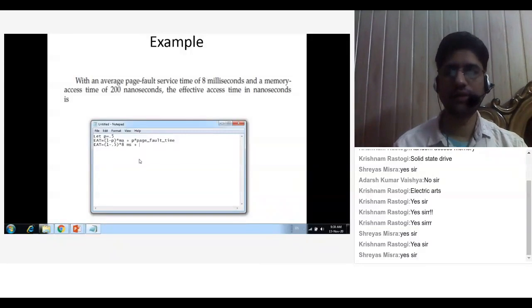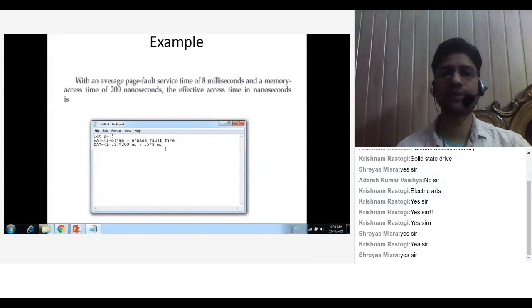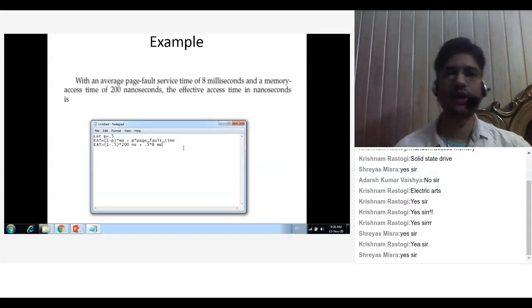Then we have p value as 0.5 multiplied by page fault time. Page fault time is 8 milliseconds, and memory access time is 200 nanoseconds. And here 0.5 into 8 milliseconds. Everyone, have you got this equation? Are you there? So everyone has got the same equation.